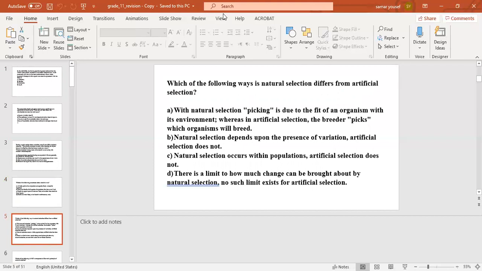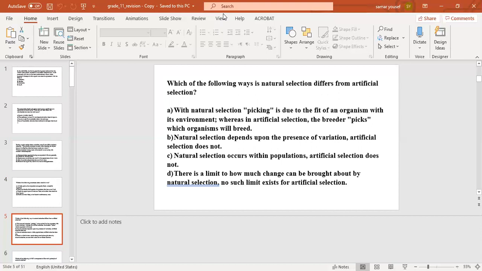In which of the following ways does natural selection differ from artificial selection? Number A, with natural selection, picking is due to the fit of an organism with its environment, whereas in artificial selection, the breeder picks which organisms will breed.